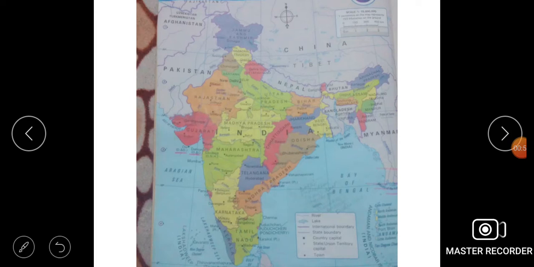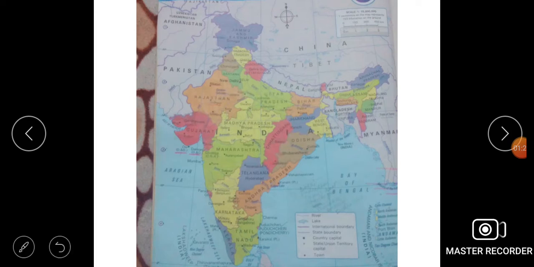The largest state of India is Rajasthan, which borders Pakistan, and the capital of Rajasthan is Jaipur. Below Rajasthan there is Gujarat and the capital is Gandhinagar. If I'm talking about the middle state of India, or the heart of India, this is Madhya Pradesh, which is present in the middle part of India, and the capital is Bhopal.